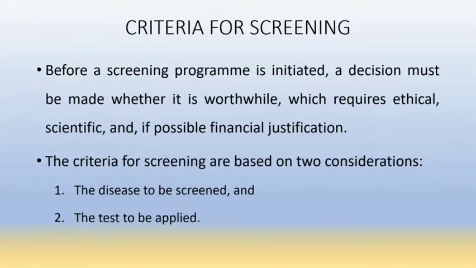Then there are criteria for screening. The criteria for screening are based on two considerations, that is the disease to be screened and the test to be applied.